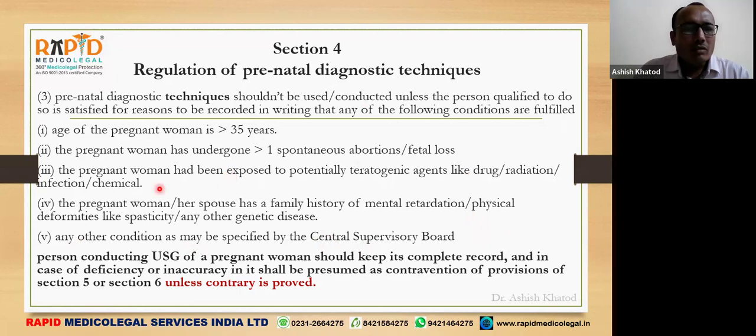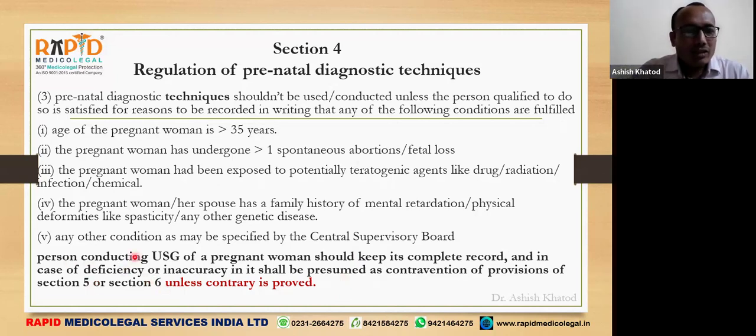But there is one most important provision in this section, which says that any person who is conducting USG of a pregnant woman should keep its complete record, and in case of deficiency or inaccuracy in it, it shall be presumed to be a contravention of the provisions of Section 5 or Section 6 unless the contrary is proved. This is the most dangerous provision for us, because why?